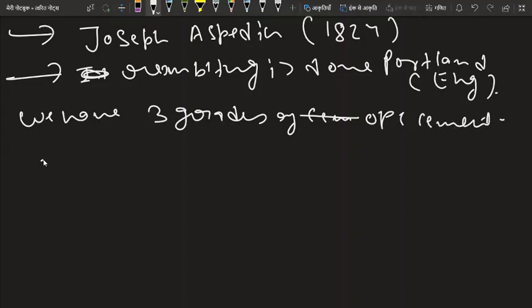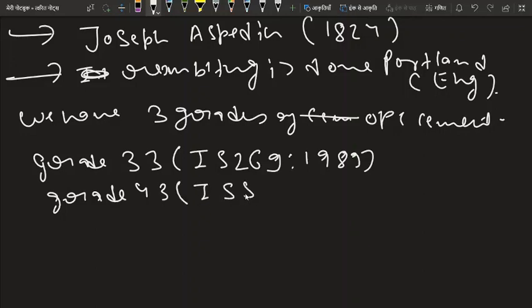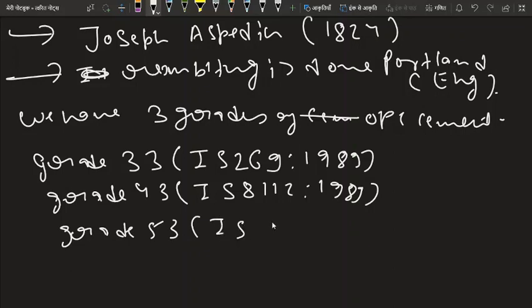What are they? These grades are also denoted on the basis of IS codes: grade 33, IS 269 1989, grade 43, IS 8112 1989, grade 53, IS 12669 1987.